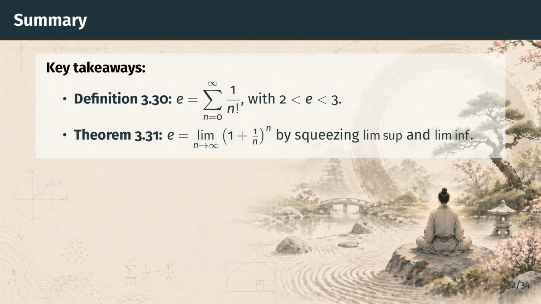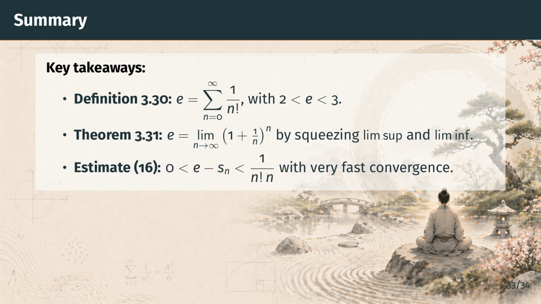Expanding with the binomial theorem gave an upper bound that pushed the upper limit below e. Truncating to finitely many terms gave a lower bound that pushed the lower limit above e. The two together pinned the limit exactly at e. Next, the convergence rate. We then measured how fast the defining series converges. The tail estimate, equation 16, says the error e minus s sub n is less than 1 over n factorial times n. With just 11 terms, this gives e accurate to 7 decimal places.